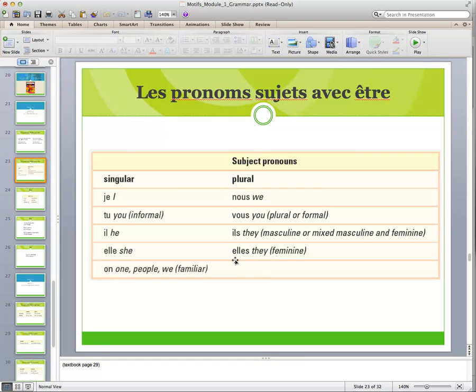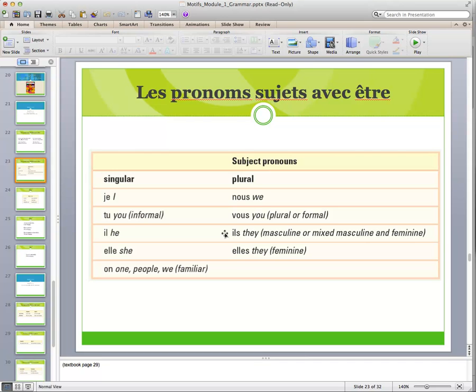Over here on the second column, I have all the plurals. The plural of je, I, is nous, we. So, you can see that they line up. Je is singular, nous is plural. You already know the plural here. Vous is plural and or formal. Remember, we talked about this a couple of weeks ago. I use vous to refer not only to a group of people, you guys, but also to people I don't know well, people who are social superiors, people who are older than me, people with whom I'm not on a first name basis. The plural of il is ils, and yes, they do sound exactly the same.